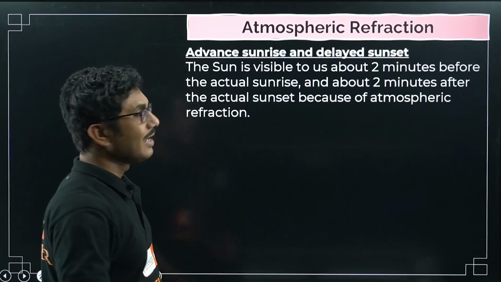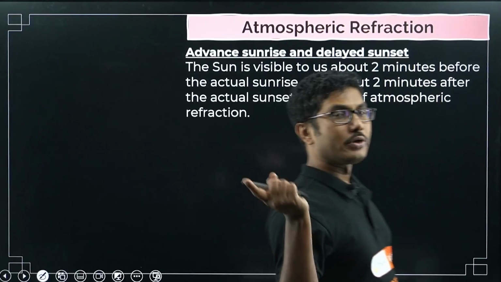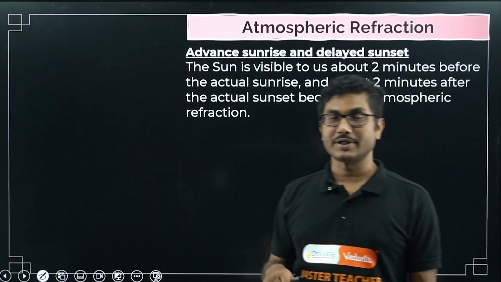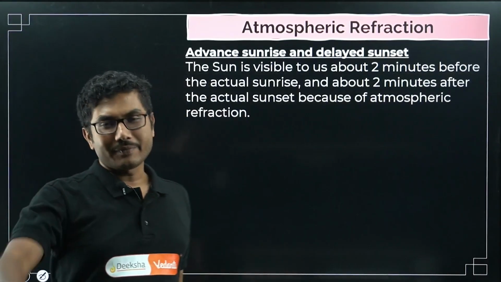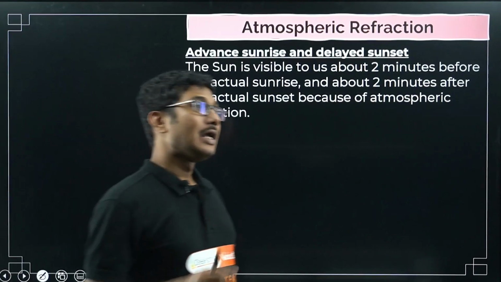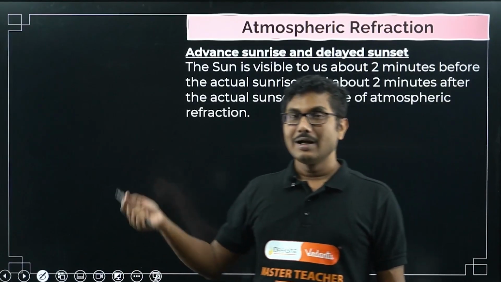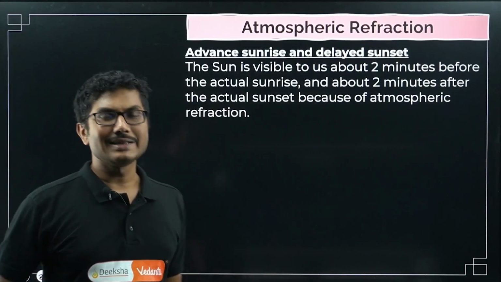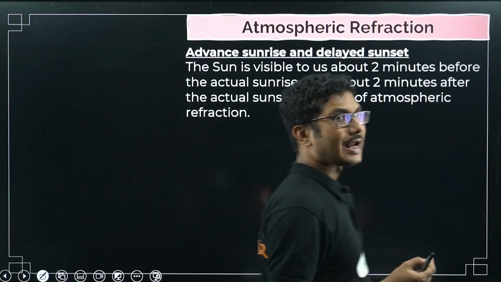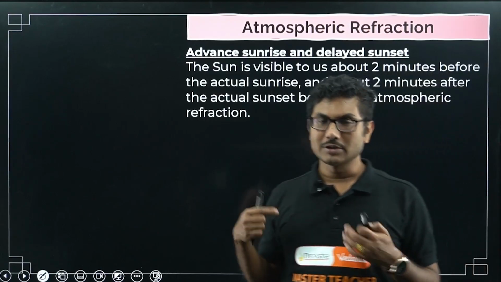And at the same place, if you look in the opposite direction, that is the west direction, then you will see that even after the sunset has happened, you can still see a reddish part of the sun. That is called advanced sunrise and delayed sunset. Because of that, our daytime is 4 minutes longer.